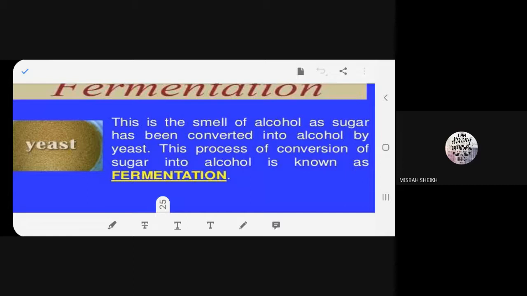Everything has been done already, isn't it? So you get a typical smell. Why? Because yeast is respiring and it is liberating carbon dioxide as well as alcohol. It is working on sugar and changing it into alcohol. The typical smell that you get is the process of fermentation.